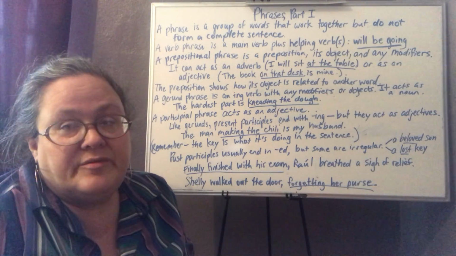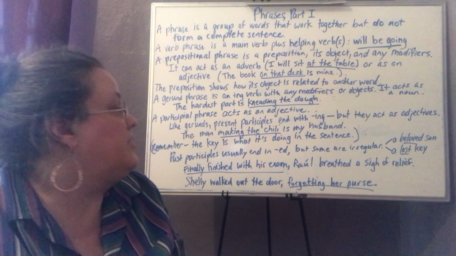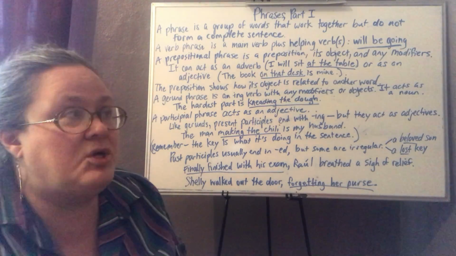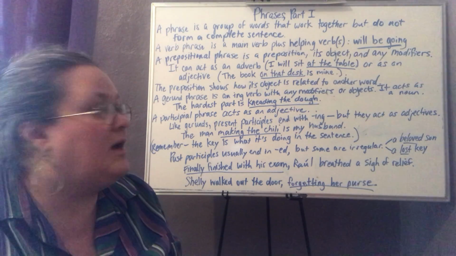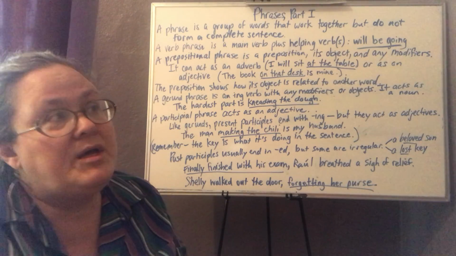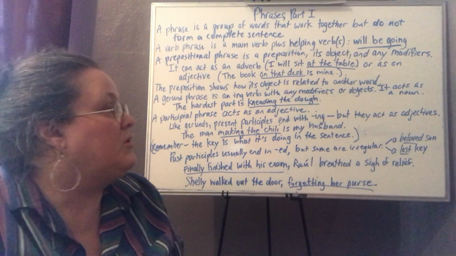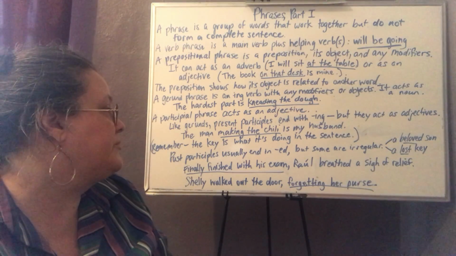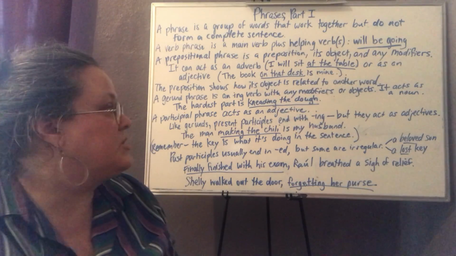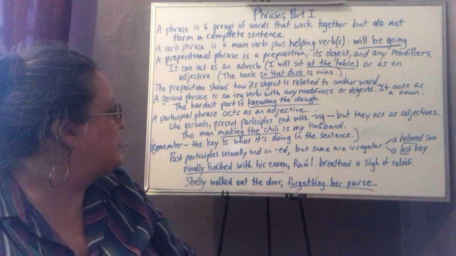A gerund or gerund phrase could act like the subject of a sentence. I could have said kneading the dough is the hardest part. Then kneading the dough would have been the subject of the sentence. It can also act like a direct object: I like kneading the dough. So kneading the dough might be the object of the verb like. It can also act like the object of a preposition. We'll see some examples of all these things in the book during our meeting.